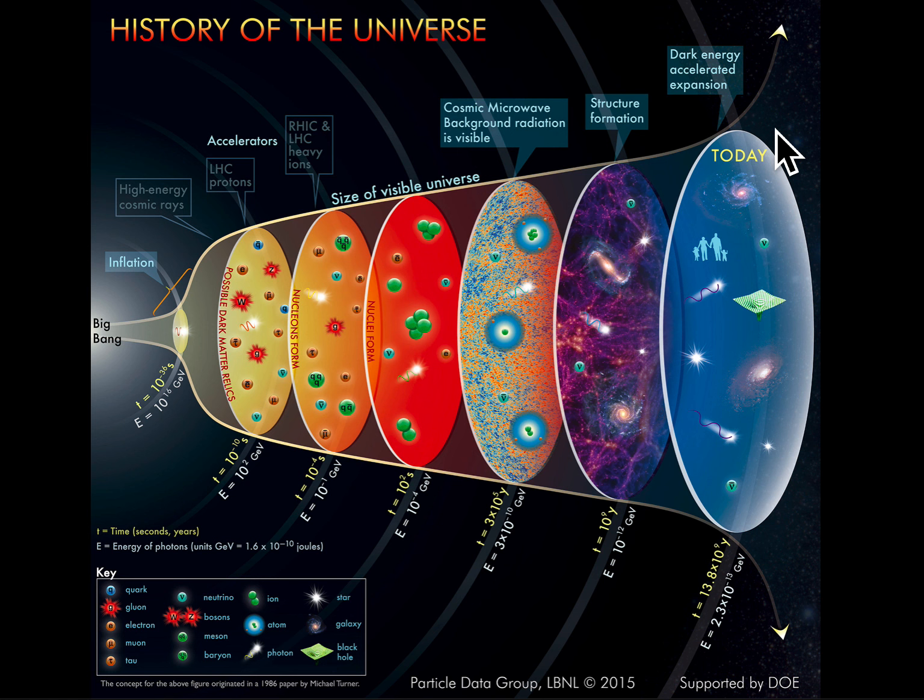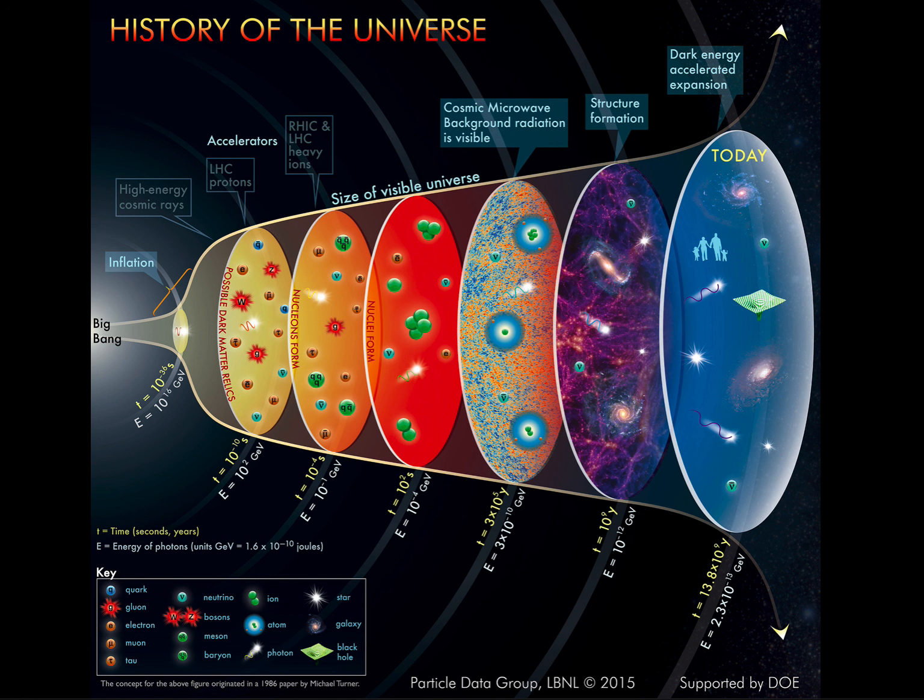So we can go back and, with our experiments, try to study the history of our universe. Right? We can look at a galaxy which is 13 billion light years away from us, and the light has taken 13 billion years to get to us. So we can study what the universe was like 13 billion years ago, for example. We can also look at the cosmic microwave background, which is radiation that has been traveling through the universe for more than 13 billion years. And we can't really see anything further back than the cosmic microwave background because, again, light wasn't really traveling.